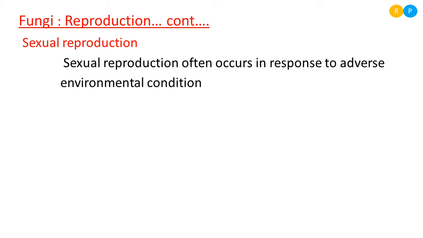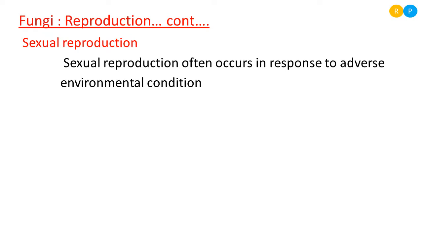And before going to the terminology, one piece of information you should know regarding sexual reproduction in fungi. Whenever we talk about sexual reproduction in organisms, usually we consider two parents, one male and another female. But when we come to fungi, we are not using male and female parents here. Instead, we represent one parent with a plus sign and another parent with a minus sign. Clear? So we are not calling the parents male and female here.